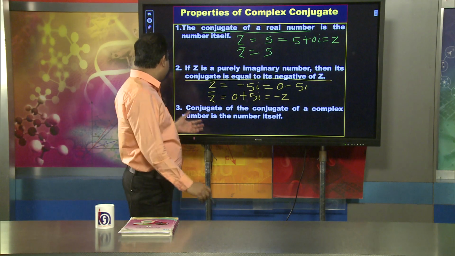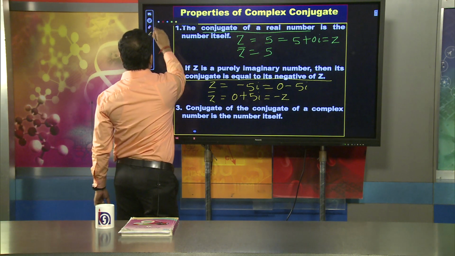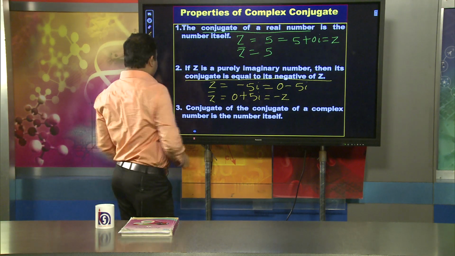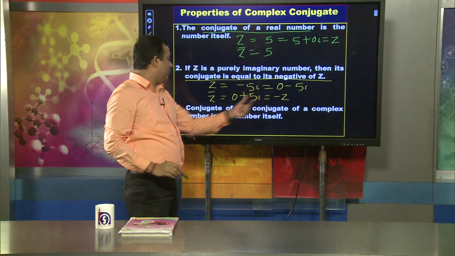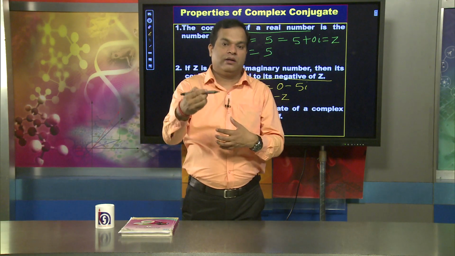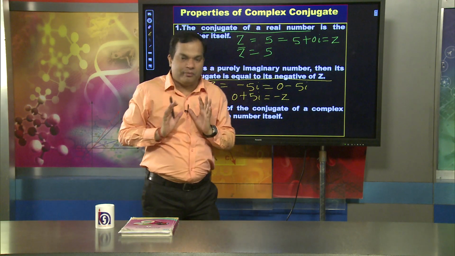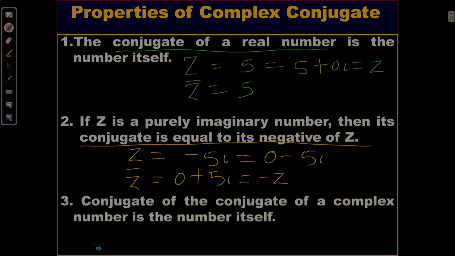Okay. The third property is also very important. It says that if we take the conjugate of a conjugate of a complex number, that means if we take the conjugate twice, then we will find the number itself. For example, z bar of whole bar, you will find z again.